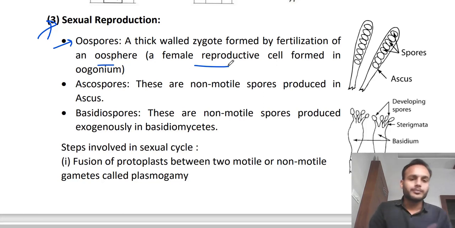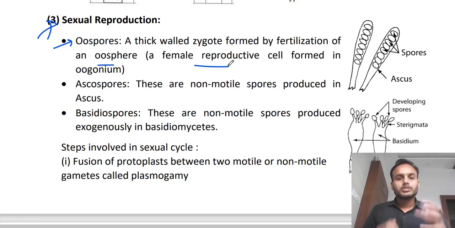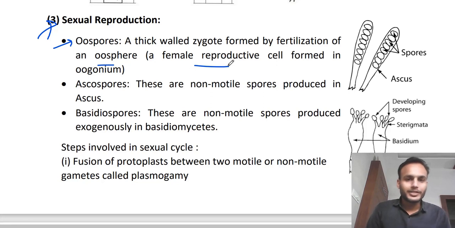So this oosphere, on contact with a male gamete, after fertilization forms a zygote that is called oospore. Okay, the complete study we will do in the life cycle. When we study the individual groups, I will show you this also.